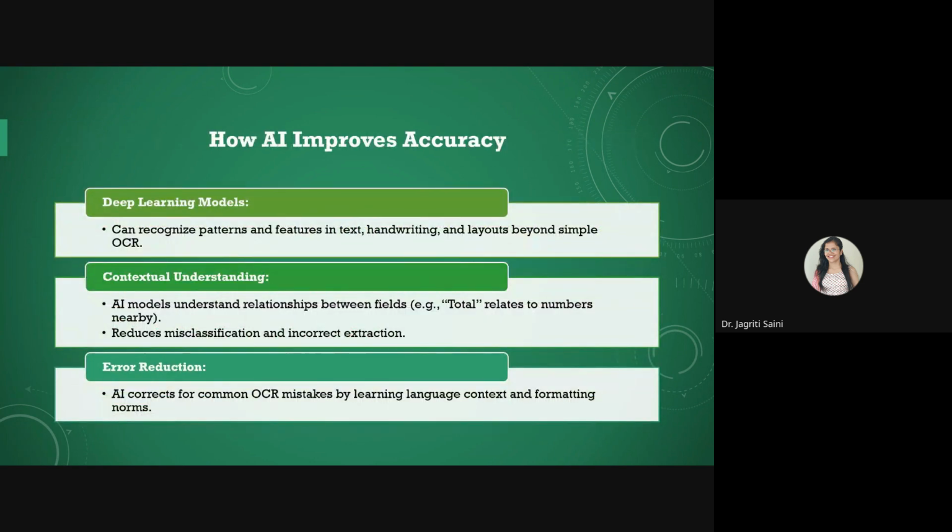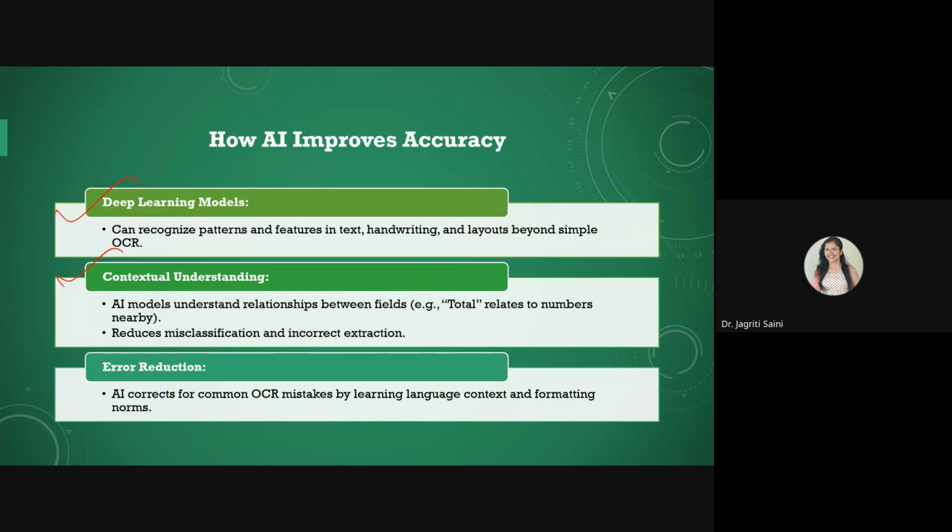So with AI based systems, we could consider deep learning models. They can help you to understand specific patterns from your images or PDF documents. They can capture specific handwriting or layout, etc., and that can go easily beyond a simple OCR. Similarly, they can preserve the contextual understanding also. Some advanced deep learning models like LLM models are capable enough to preserve the contextual meanings from the text, and accordingly, they can suggest some decision making procedures further.